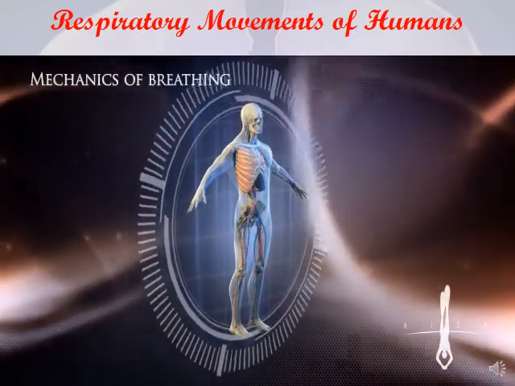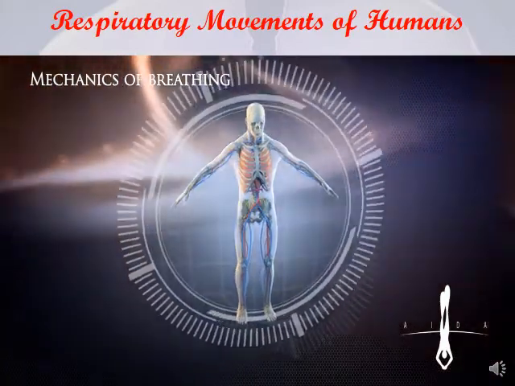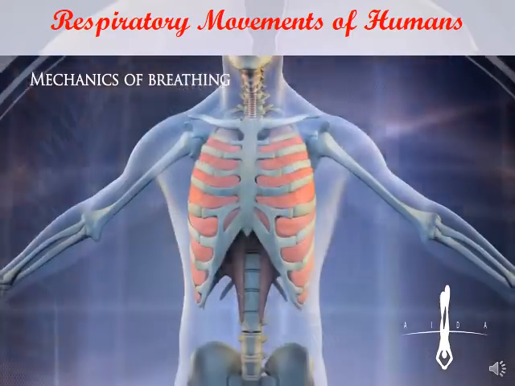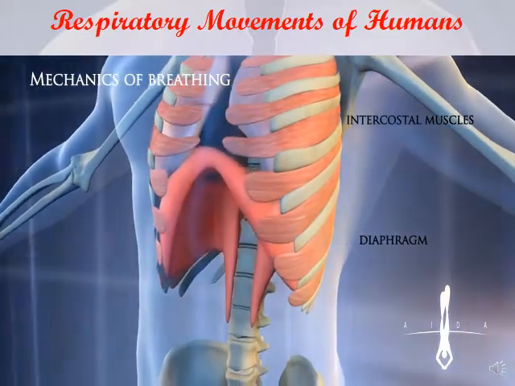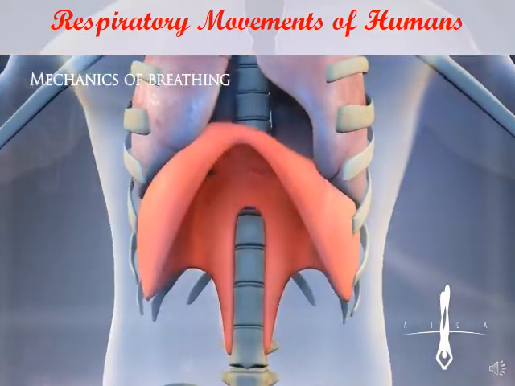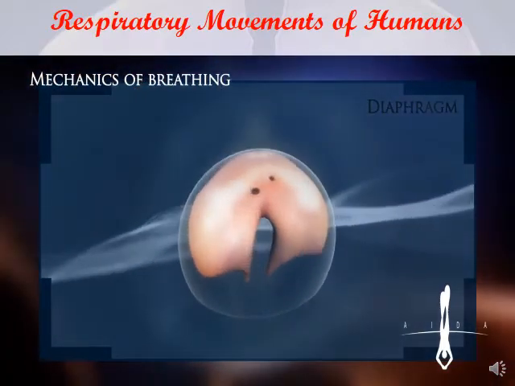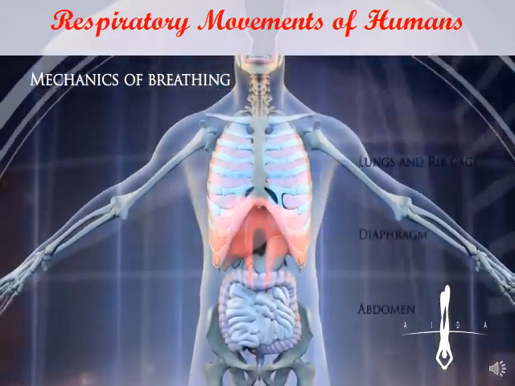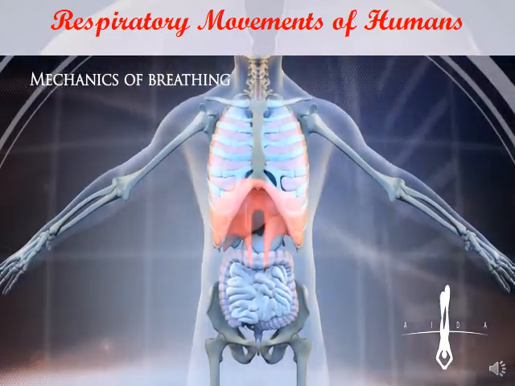movements. Mechanics of breathing. Consciously take a breath and think about the fact that there are 10 different muscle groups working together to make this happen. These muscle groups include the diaphragm and intercostal muscles. The main muscle used for breathing is the diaphragm. The diaphragm is a dome-shaped structure consisting of several large muscles, which is sandwiched between the chest cavity, containing the lungs and the rib cage, and the abdomen, containing the digestive system, including your stomach.